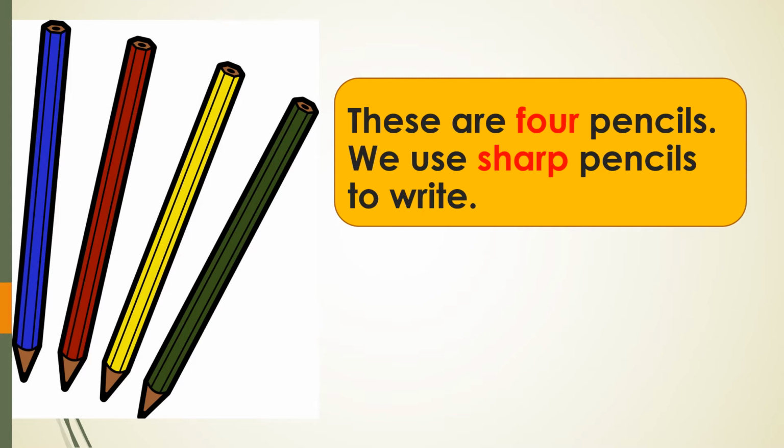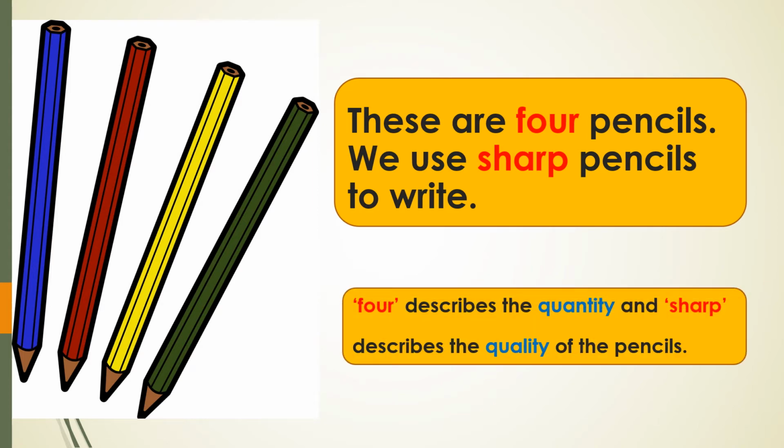In this, the words four and sharp are the describing words. The word four describes the quantity. Yes or no? There are four pencils. Count it: 1, 2, 3, 4. The word four describes the quantity, whereas the word sharp describes the quality of the pencils.